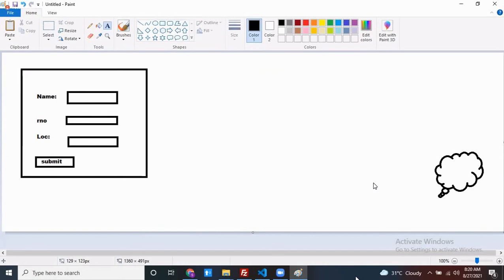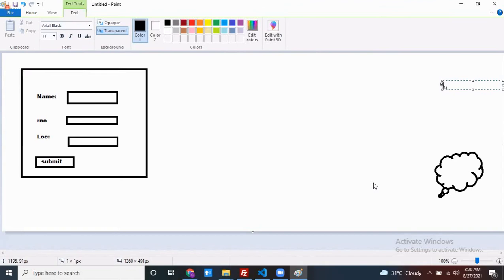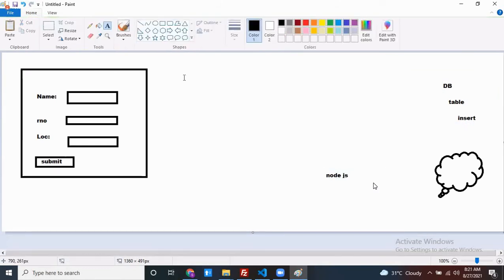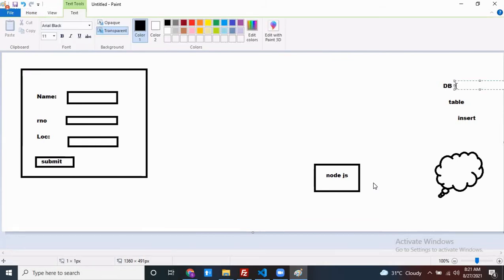First of all, what do we have to do? To store the data within the database, you should create one database in your DB server, and then you have to create one table, and then insert one record based on your requirement. If I click on submit, one record has to be inserted. Who can connect with the DB? My server side guy. That guy is like Node.js. My database is PostgreSQL. My DB server is PostgreSQL.